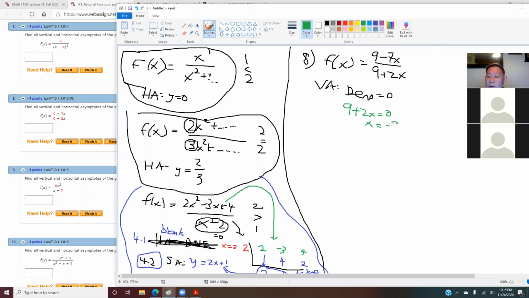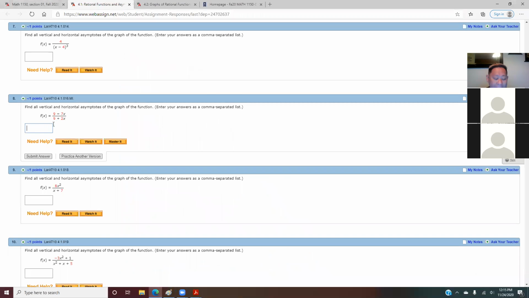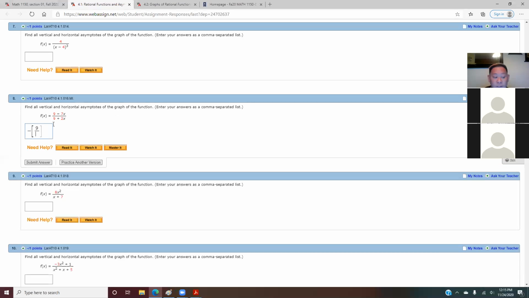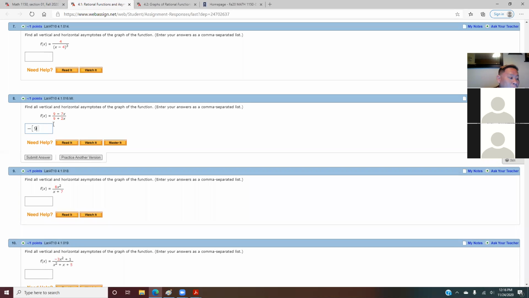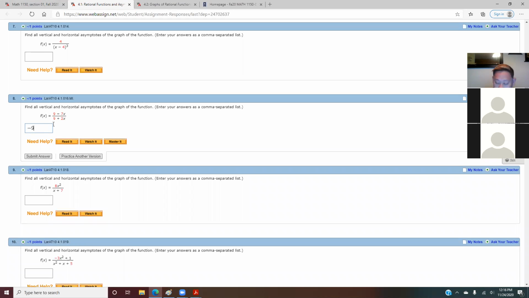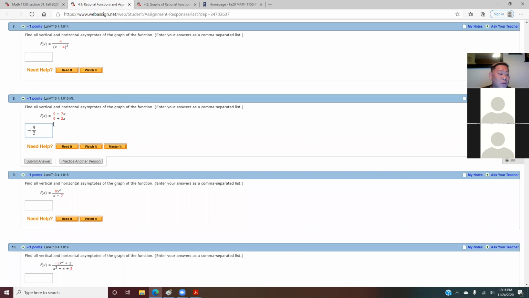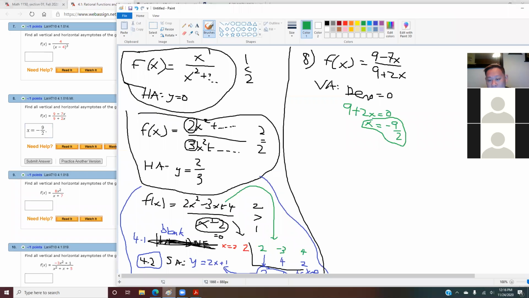Negative 9/2. And when you write this as the vertical asymptote, make sure you put x equals negative 9/2, because if you give me just negative 9/2, they will mark you wrong. So make sure you use x equals, otherwise you will get it wrong. Again, this is my second time telling you. Same thing in your finals. If you didn't give me x equals, I will take half a point off.